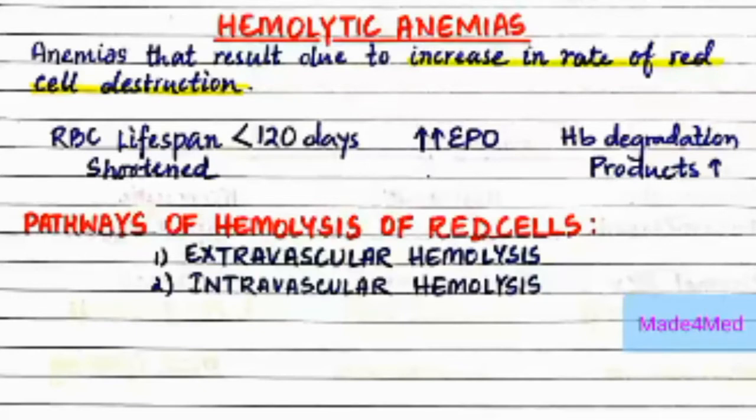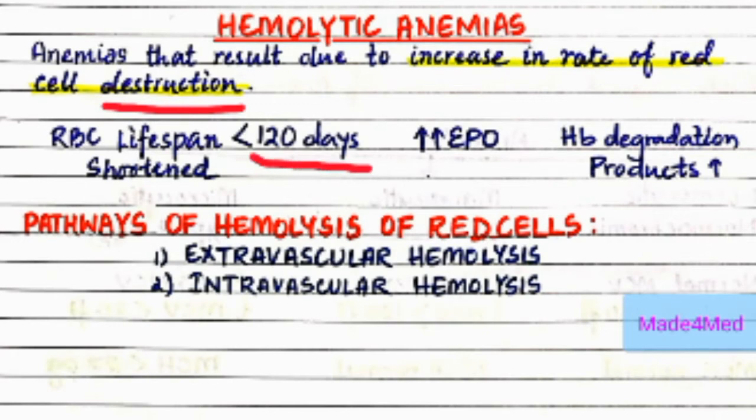So now we will start with hemolytic anemia, first with the definition. These are the anemias that result due to an increase in the rate of red cell destruction, which is called hemolysis. Now the most common feature of hemolytic anemias is the shortened RBC lifespan, which is less than 120 days.